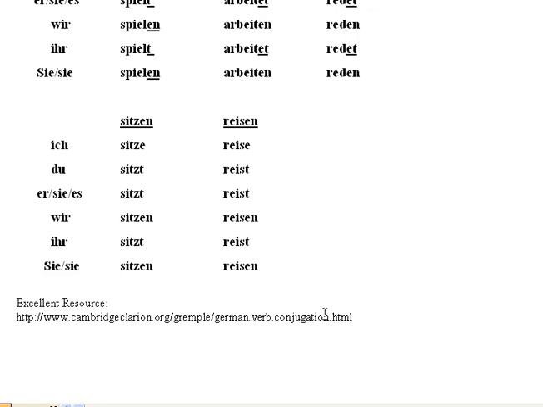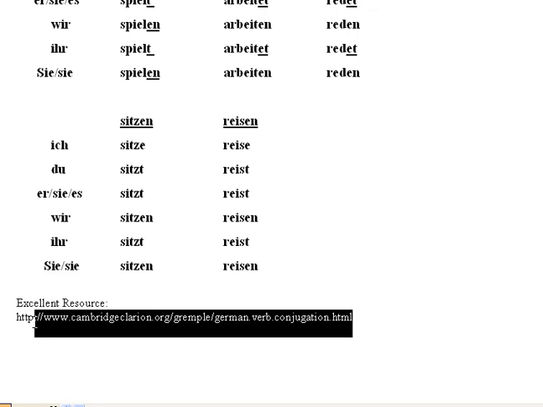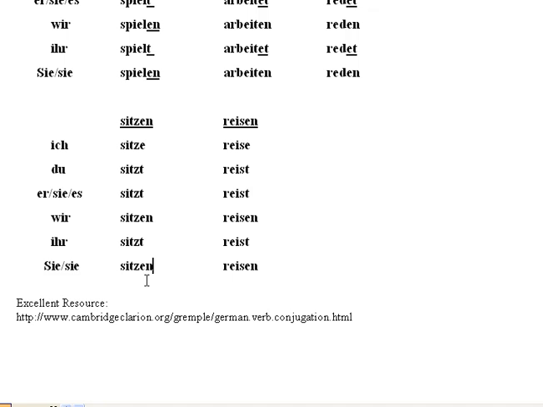An excellent resource to find out more of what I'm talking about is right here. And you can use that to explain. It goes a lot in depth, but this is it in a nutshell.